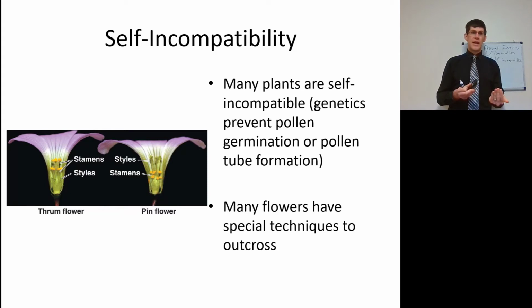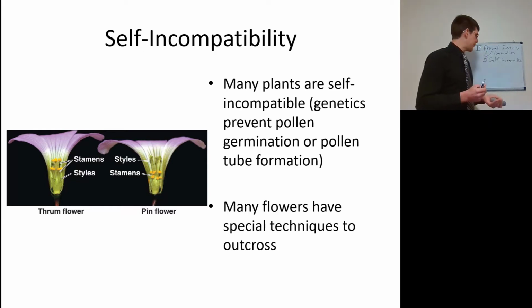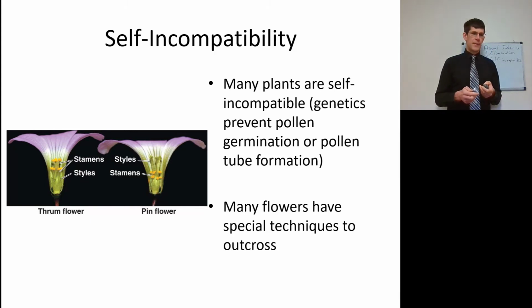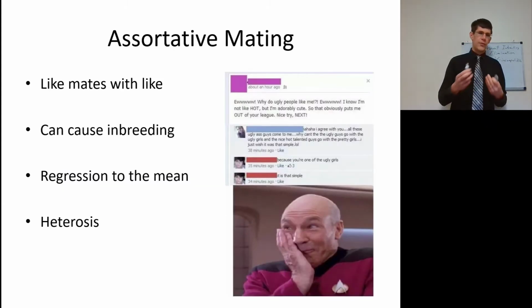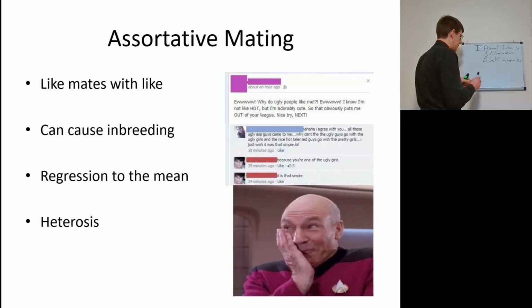Other organisms actually have dioecy, where one of them is male and one of them is female. I'm talking plants here. Holly trees, for example. So there are male holly trees and female holly trees. If you go around campus, you're going to find some of these holly bushes do not produce berries, and those are male holly bushes. These are different ways of self-incompatibility to ensure outcrossing. Of course, there can also be assortative mating, which is going to actually increase inbreeding quite often.